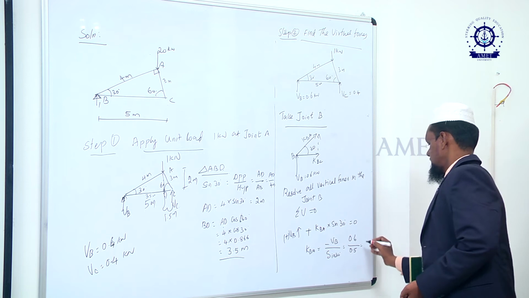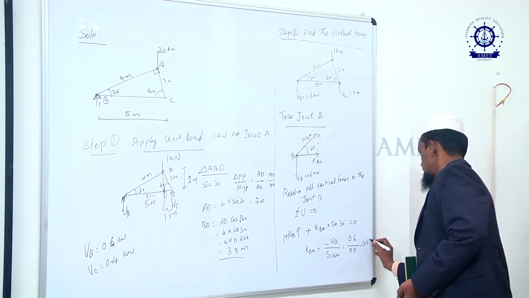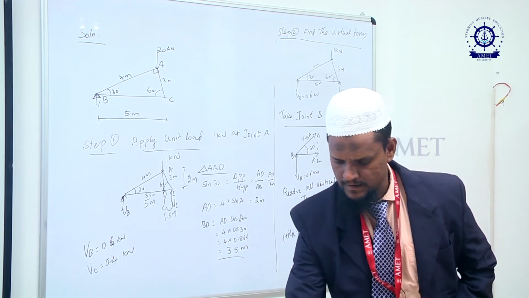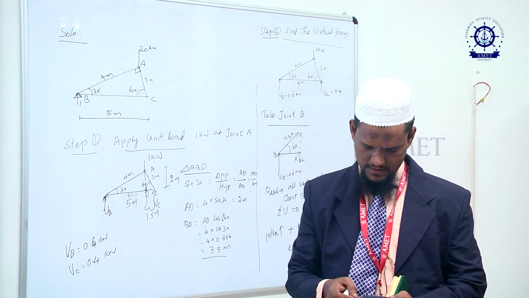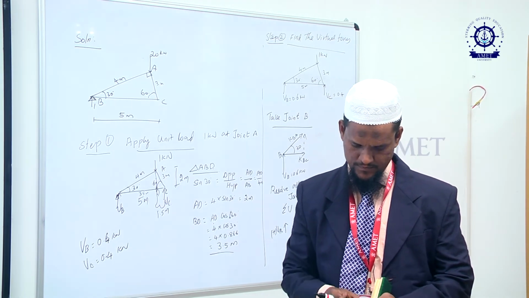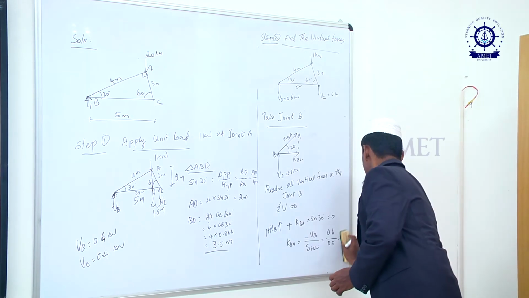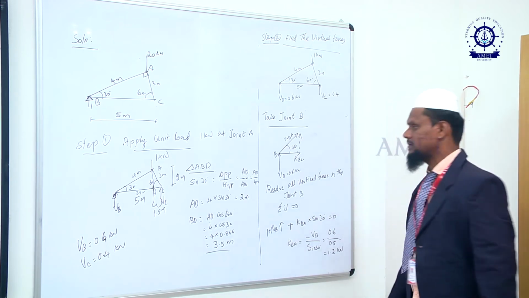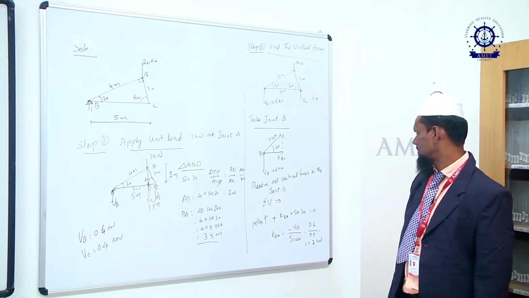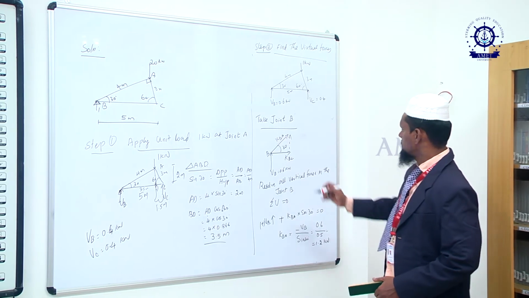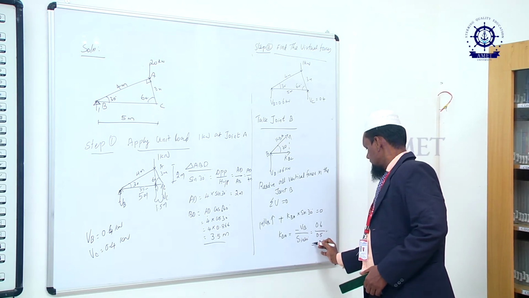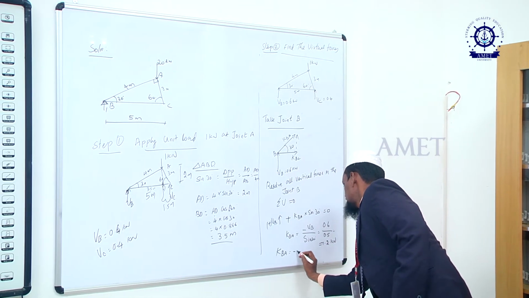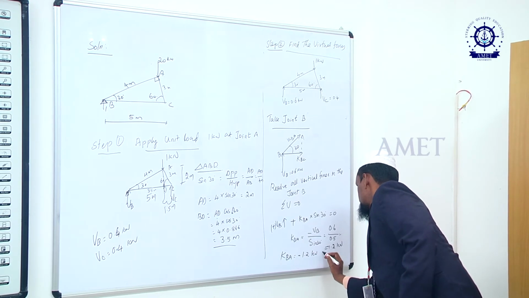So 0.6 divided by 0.5 gives 1.2 kilonewton. Force in the member is 1.2 kilonewton. You are getting minus, so KBA is equal to minus 1.2 kilonewton. It is a compressive force.